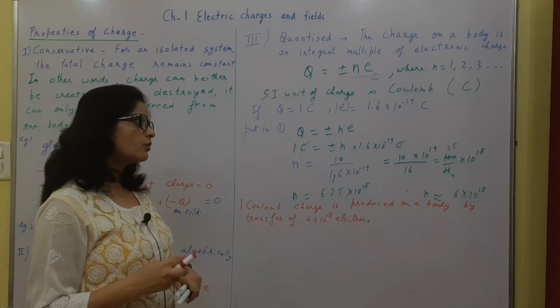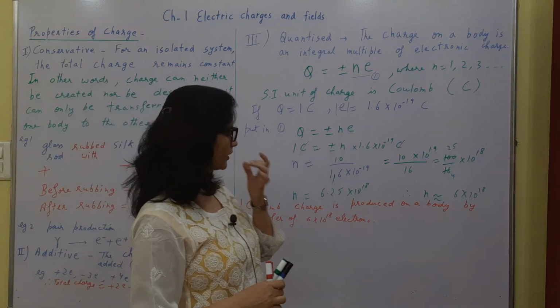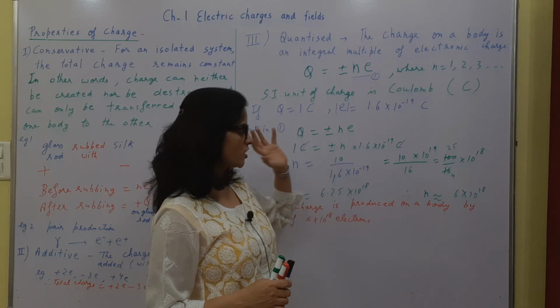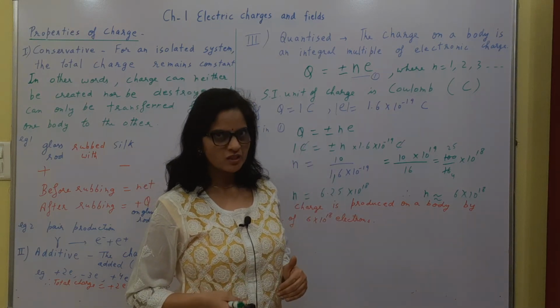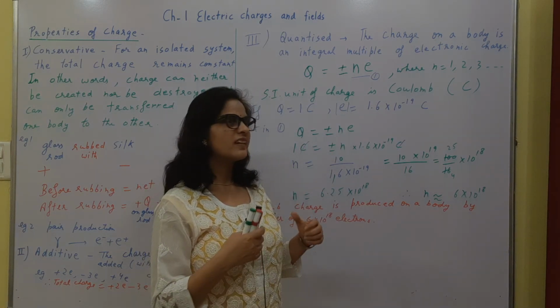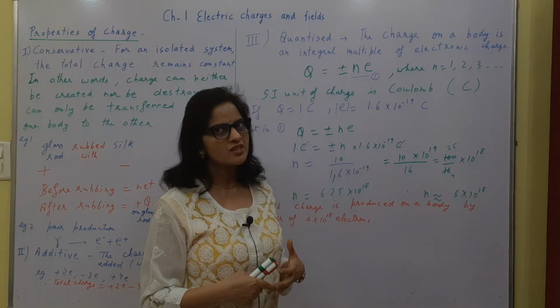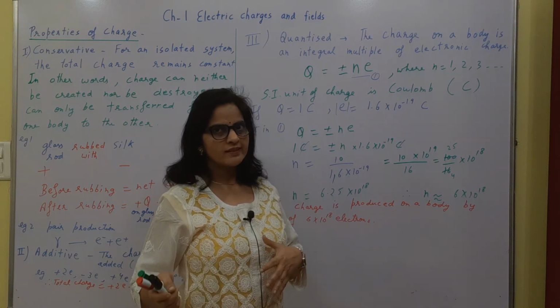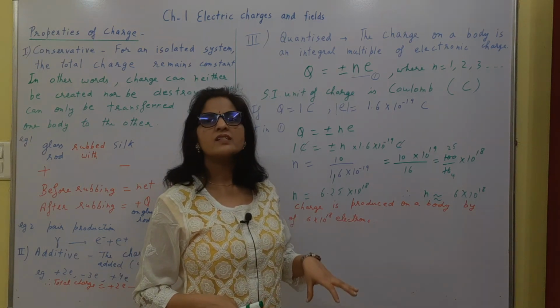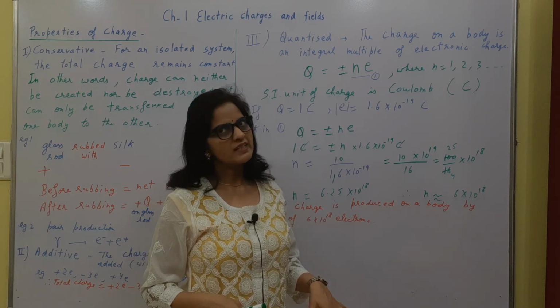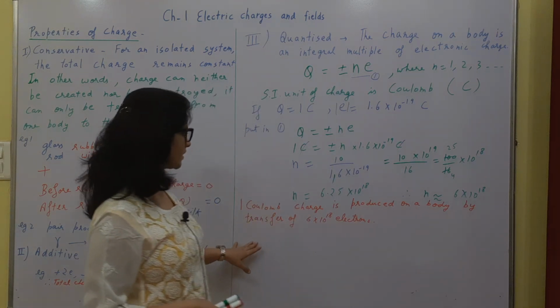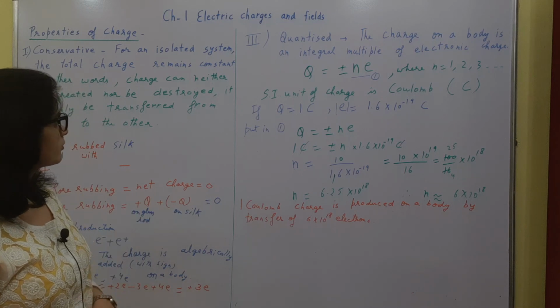So at the macroscopic level, we have charge which is in the microcoulomb range. At the macroscopic level, the grainy nature, the small nature of the charge is lost. We will study it later also. That's why we consider continuous distribution of charges in daily life. We'll study this later in detail. So this was about the third property.